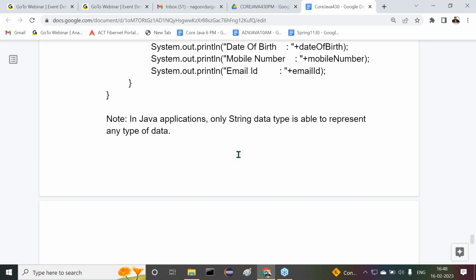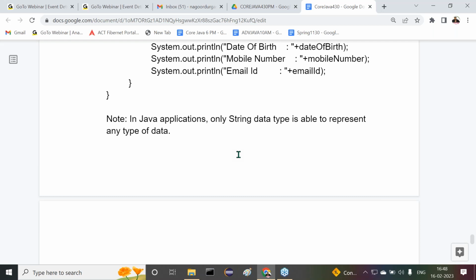We already started the tokens part. In tokens, what are the concepts? Identifiers, next literals, after literals, keywords or reserved words, and the last one is operators. So overall 4 topics exist.